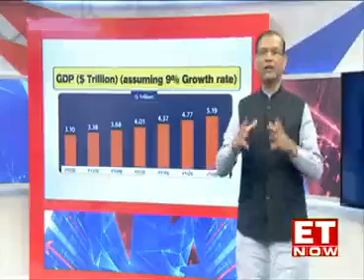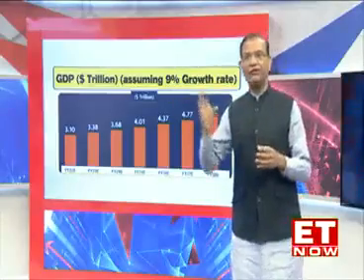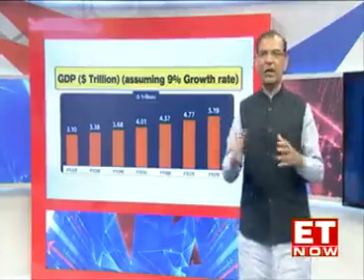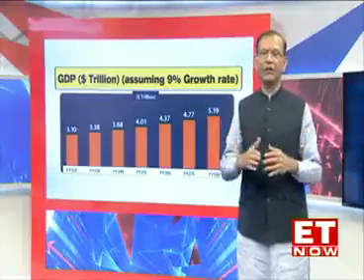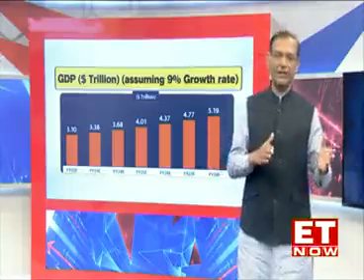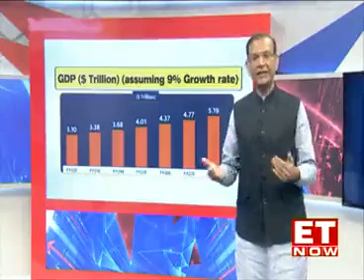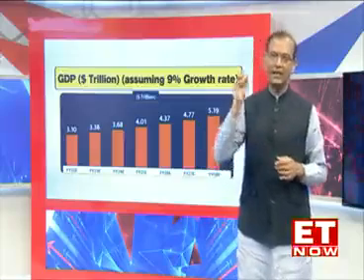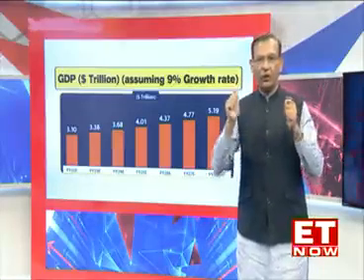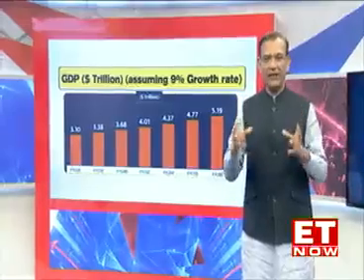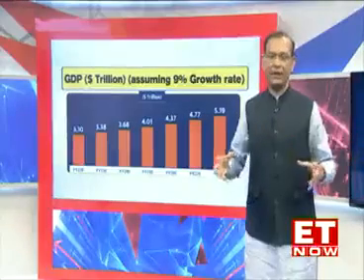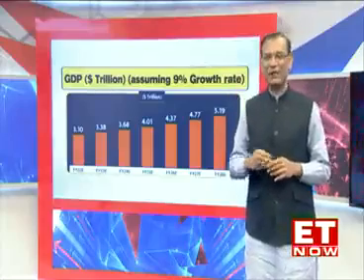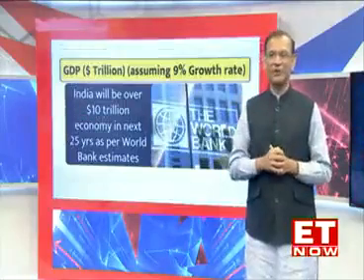If our GDP grows at 9%, we will get to the $5 trillion target very quickly. Here is a graph that shows you how quickly we get to $5 trillion if we are growing at 9%. If we grow at 7% or 8%, we'll still get to $5 or $6 trillion. It may take a little bit longer, but it's absolutely crystal clear that we are going to get to $5 trillion. And this $5 trillion is going to spread prosperity, and it's going to create a tremendous amount of jobs. That's the target the Honorable Prime Minister has set for us, and our economy is moving along very well in that regard.